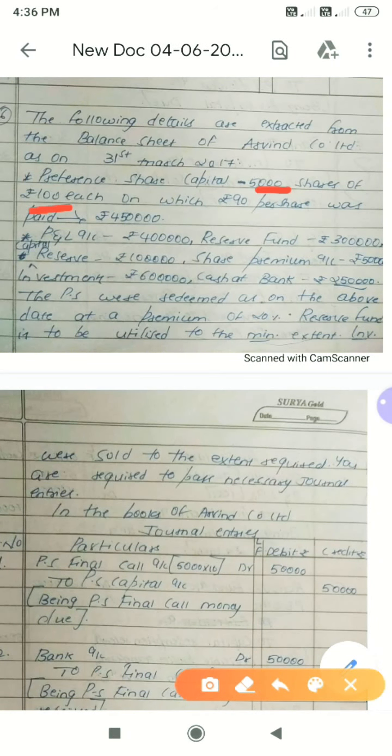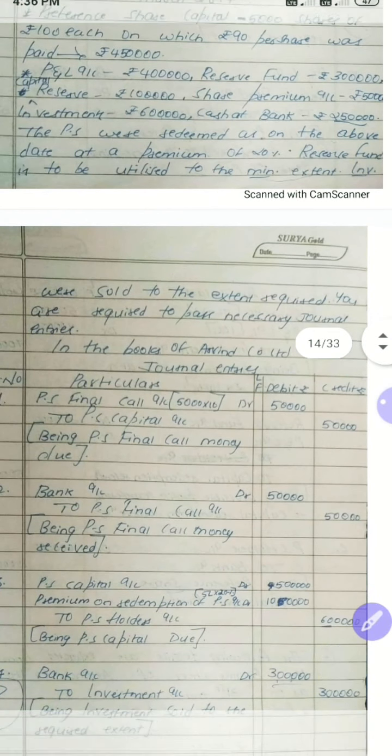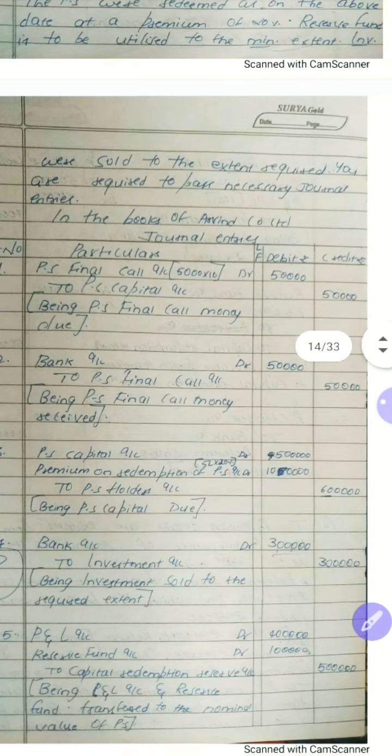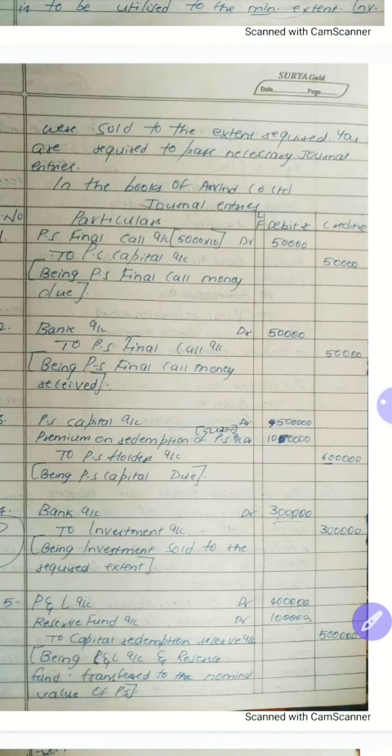Already we have received the uncalled amount. So 5,000 into 100, how much will we get? 5 lakh. And the premium is how much percentage? 20%. So 5 lakh into 20%, how much will you get? 1 lakh. So 5 lakh plus 1 lakh, 6 lakh, that will be the due entry.